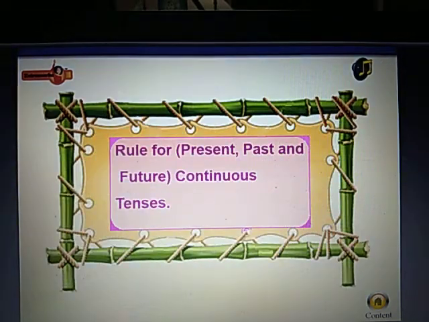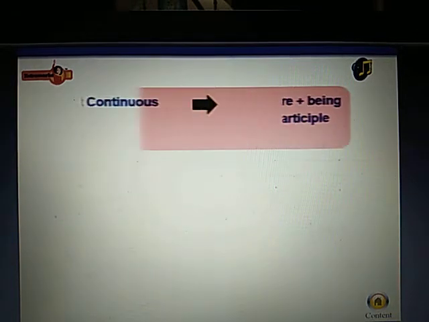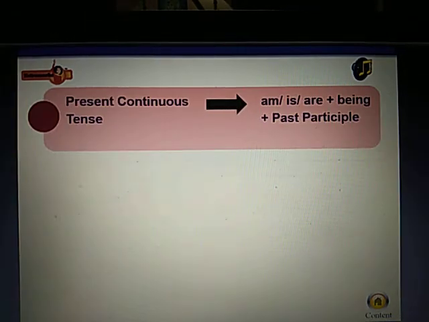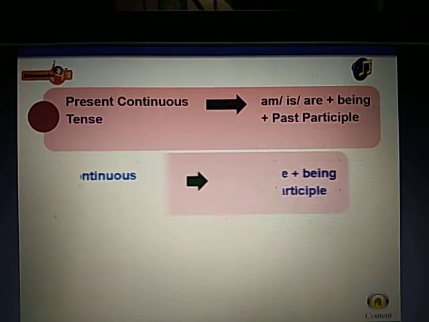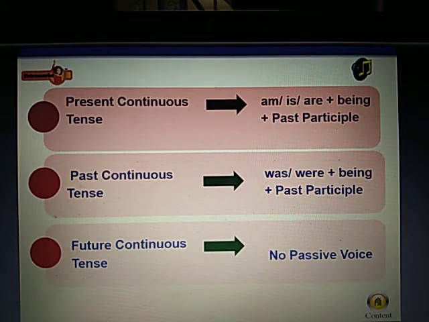Rule for present, past and future continuous tenses. Present continuous tense. Am, is, are plus being plus past participle. Past continuous tense. Was, were plus being plus past participle. Future continuous tense. No passive voice.